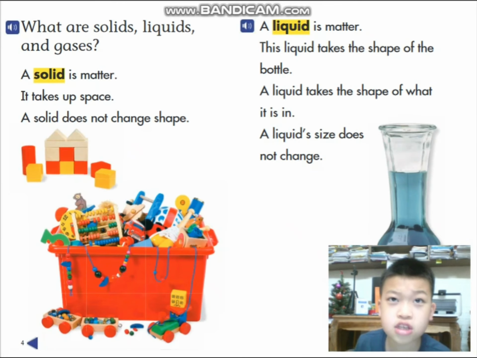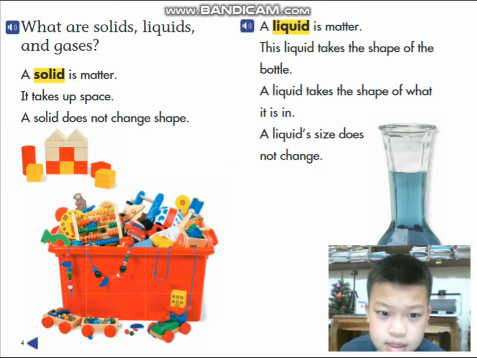So here are the solid, liquids, and gases. A solid is a matter. Solid, liquid, and gas take up space.